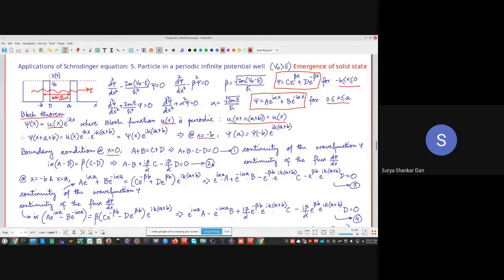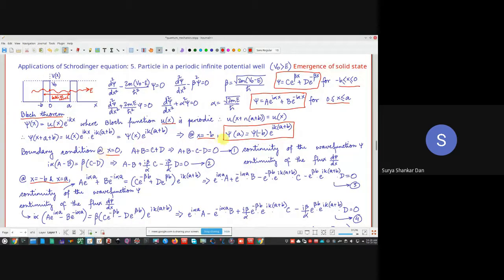Now comes the concept of periodicity. Now we are entering into the realm of solid state. So far we looked at x equal to 0, now we will look at x equal to minus b and x equal to a. They are also going to be the same. So at x equal to minus b and x equal to a, we will look at the continuity of the wave function. We will look into this particular